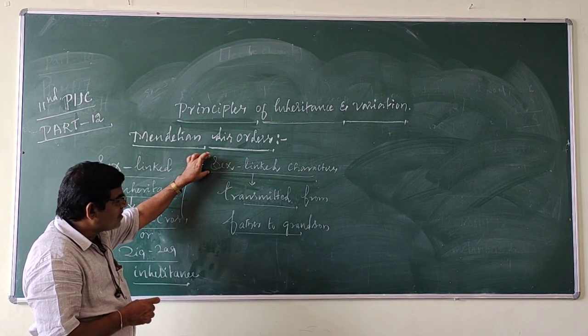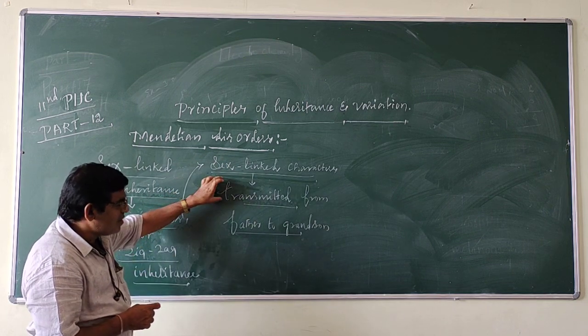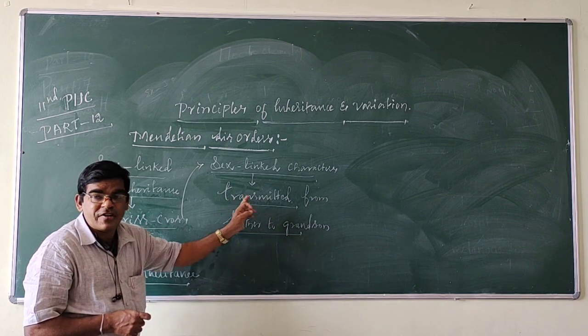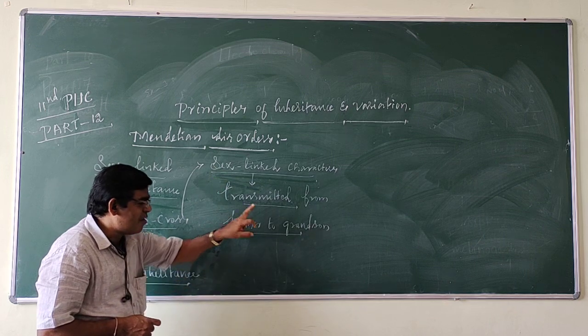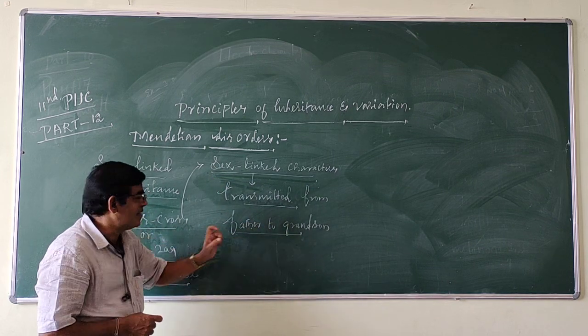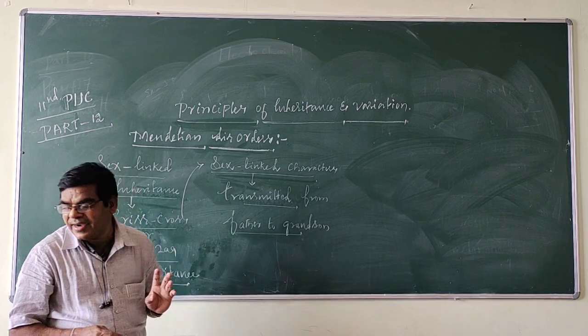The sex-linked characters are transmitted from father to grandson, not son. Directly, the sex-linked characters are transmitted from father to grandson, not son. This is called crisscross or zigzag inheritance.